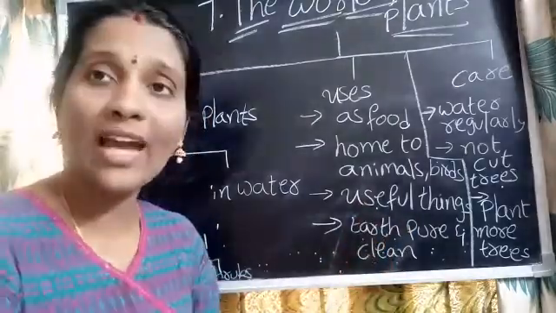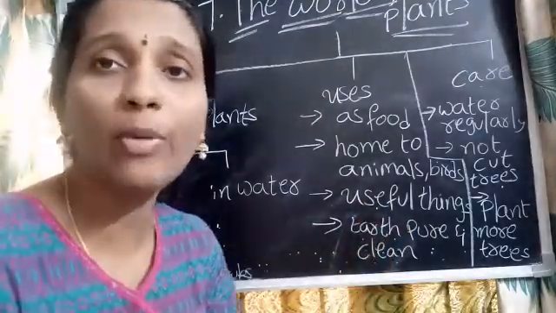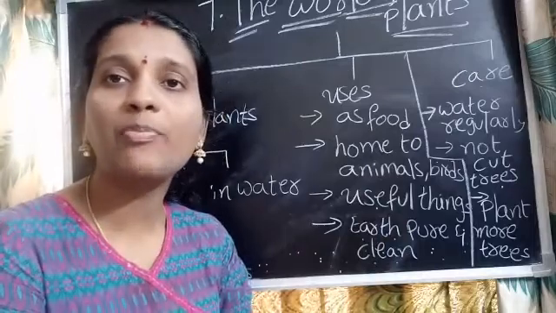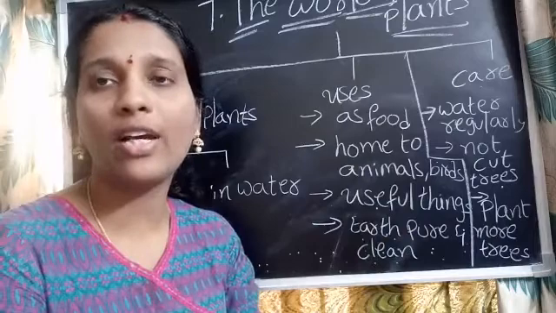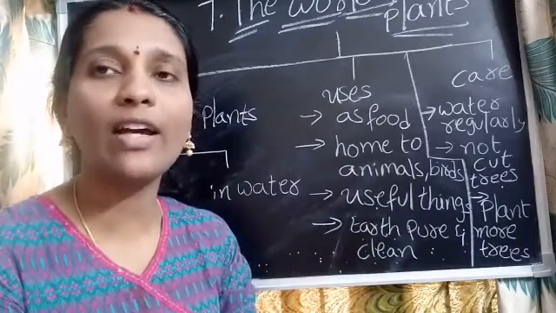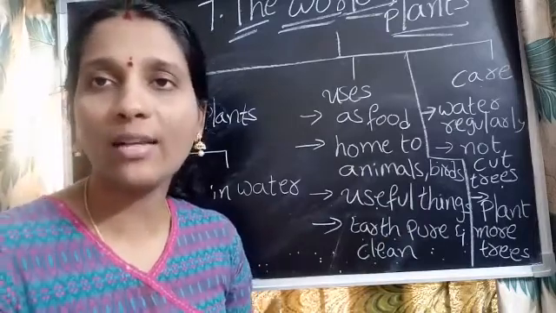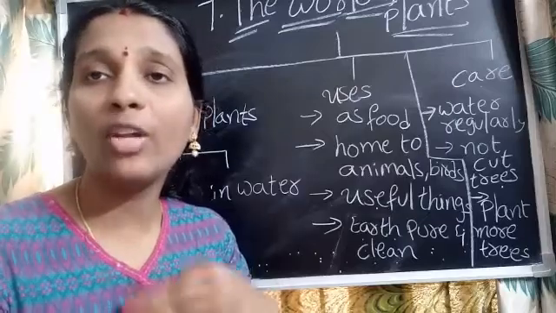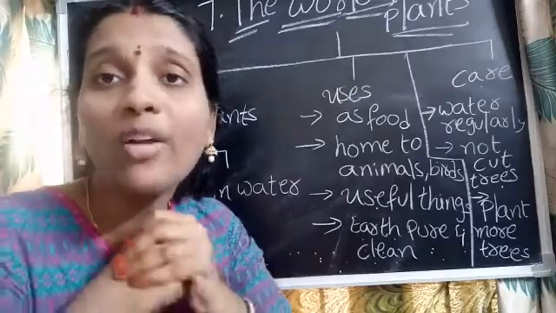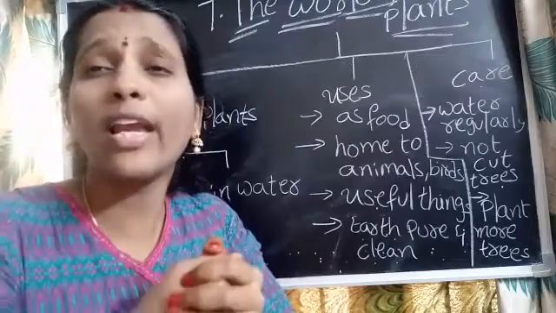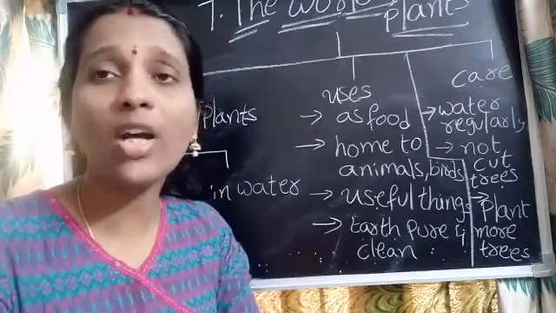Plants also purify our earth. How do they purify it? Do you know? They purify the air in our atmosphere. Whatever smoke and poisonous things are present in our air are removed by the plants. That is why we have to take more care of our plants. We should not cut trees.